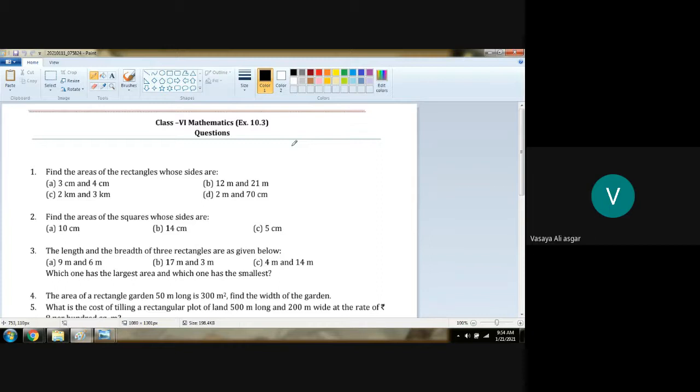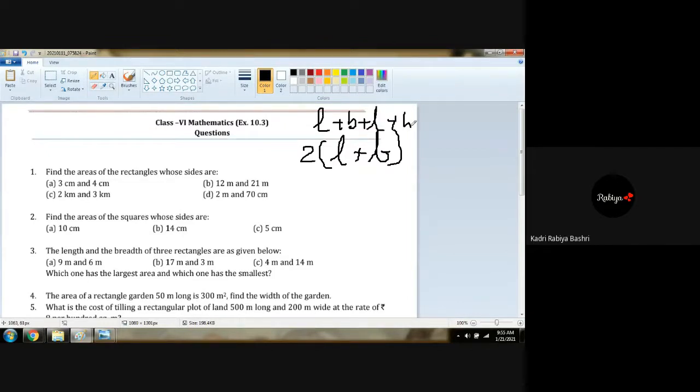What is the formula for the perimeter of a rectangle? You have already studied that. 2L plus 2B, or 2 into L plus B, or we can say L plus B plus L plus B. This was for the perimeter of a rectangle. And the perimeter of a square was 4 into S, or we can say S plus S plus S plus S. This was for the perimeter of a square, and this was for the perimeter of a rectangle.